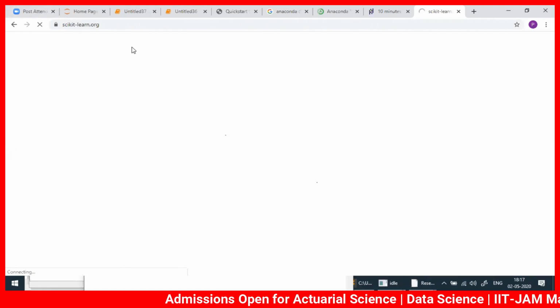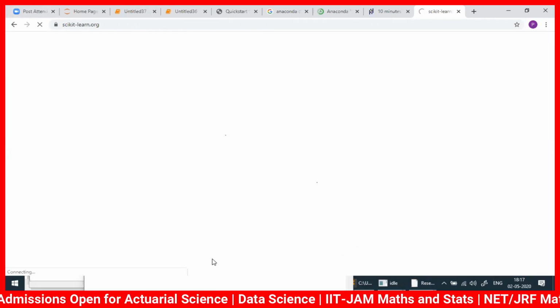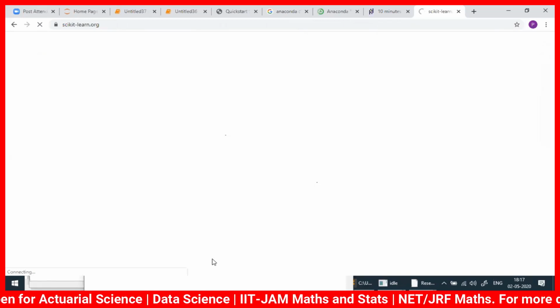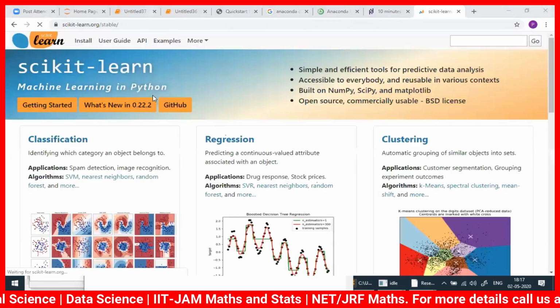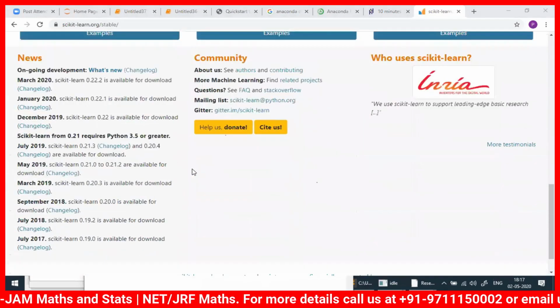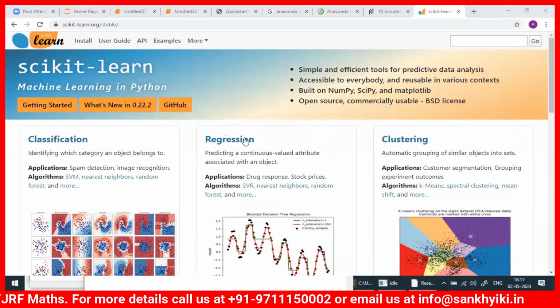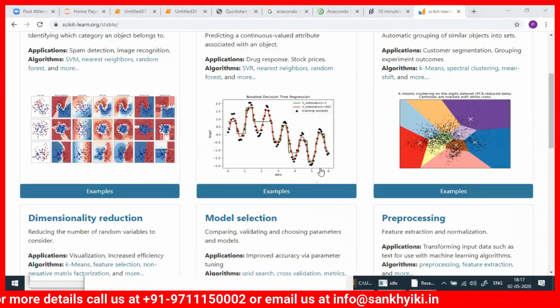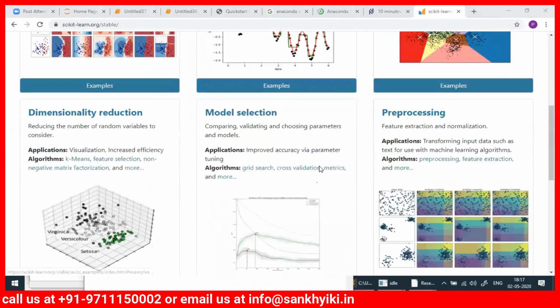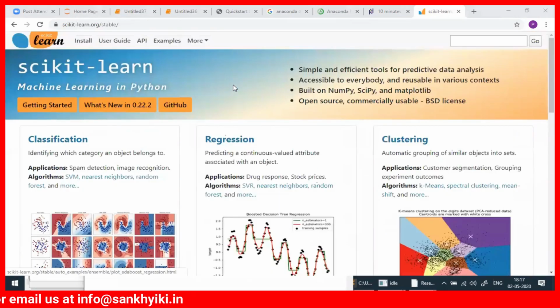This is scikit-learn. See here, these things you can do. Classification, regression, clustering, everything you can do. So everything comes once you use the Anaconda distribution.